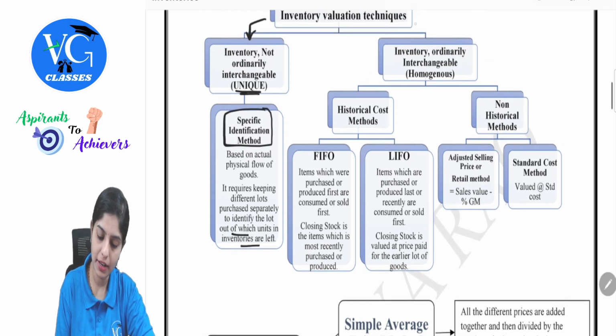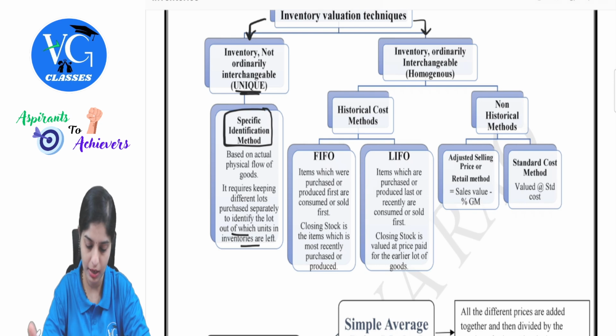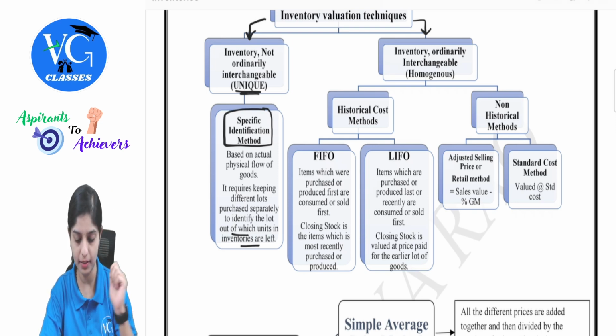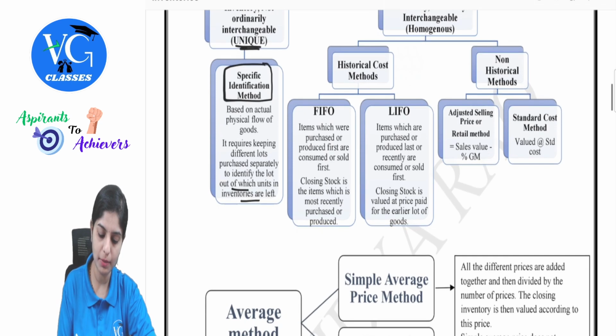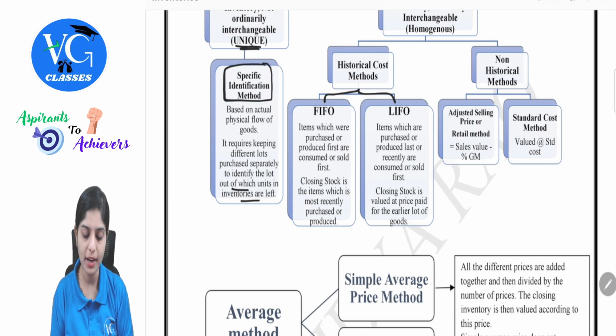Next, if the inventory is ordinarily interchangeable, that means it is homogeneous in nature, it is similar in nature, then we have two approaches. One is historical cost method, one more is non-historical cost method. Under historical cost method, we have two, FIFO and LIFO. There is also average method. We will discuss that in a while.